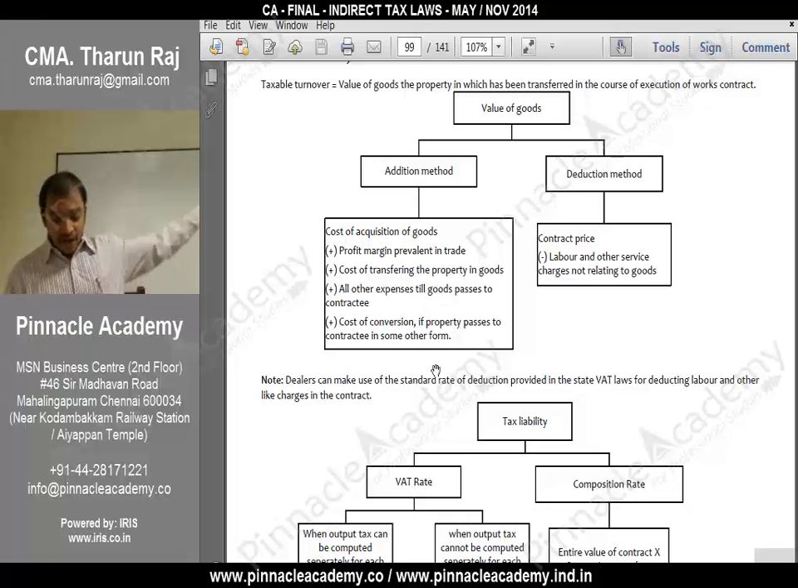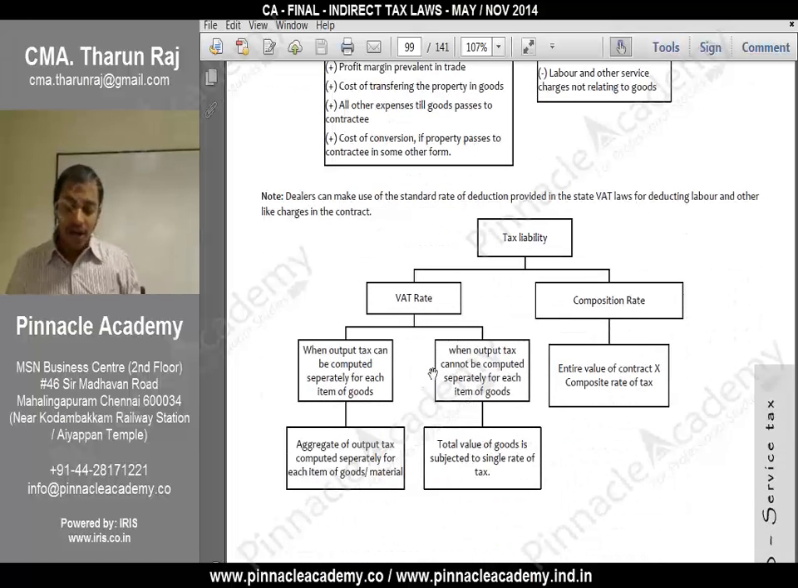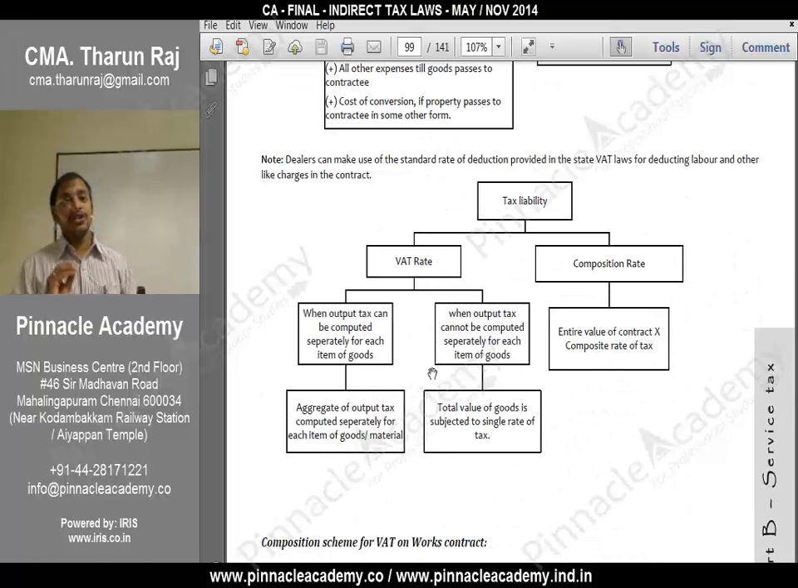In deduction method, contract price minus service charges. All service charges you will get value. Or you can use composition scheme also. What is composition scheme? On the entire value of the contract, a composite tax rate is payable. Okay. I have not given what is the composite tax rate because different states have different composite rates. For Tamil Nadu, if you see, they have a composite rate of 4%.